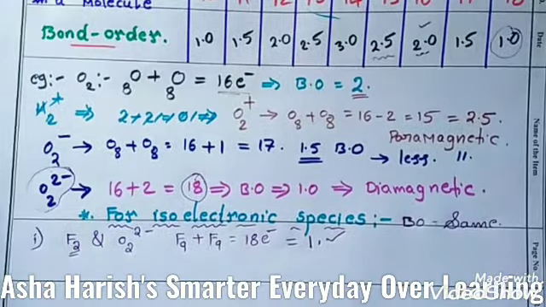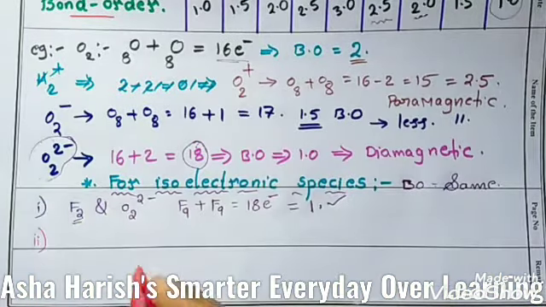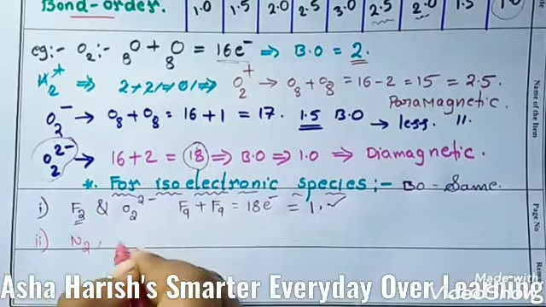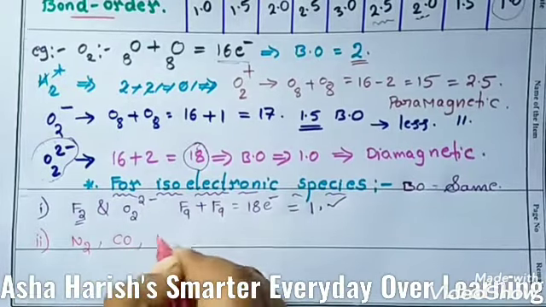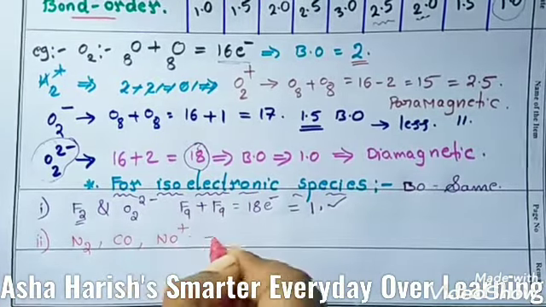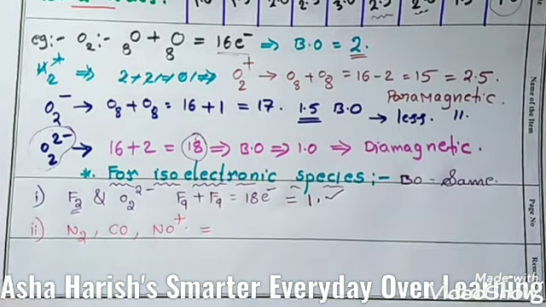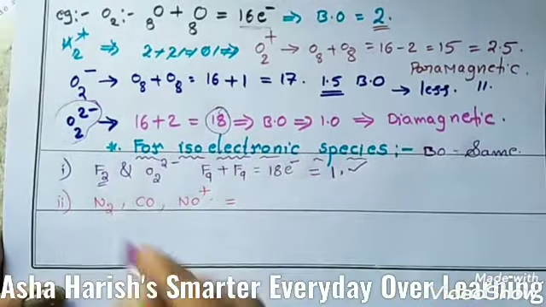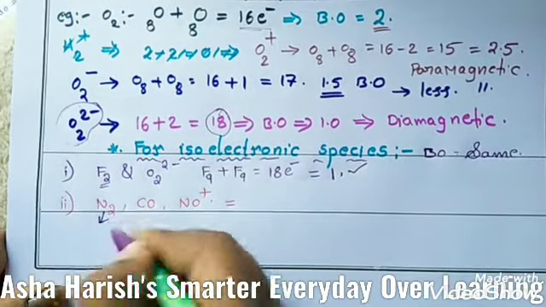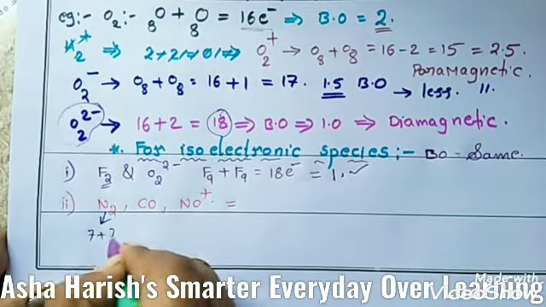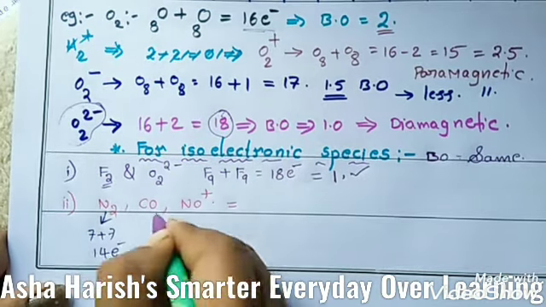Now students, second example, N2 molecule and CO and NO plus. First of all, you need to count the total number of electrons here. For N2 molecule, 2 nitrogens are present, so 7 plus 7, there are 14 electrons.